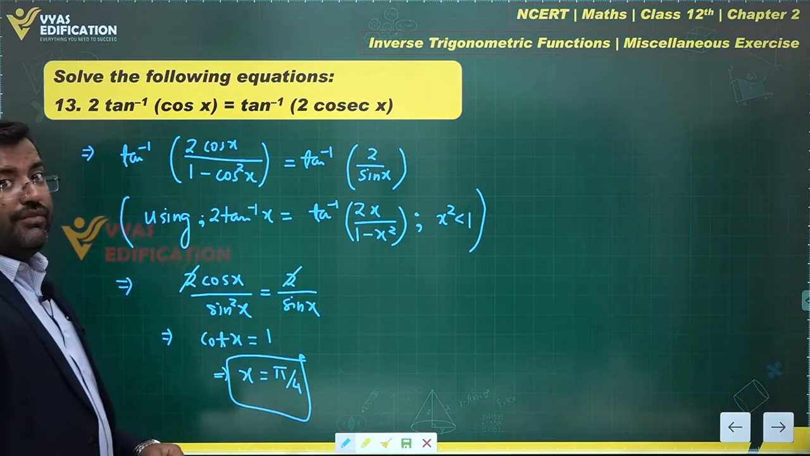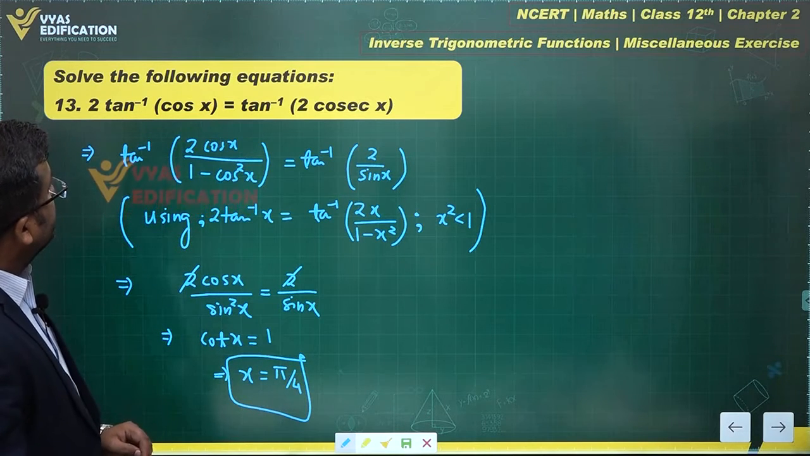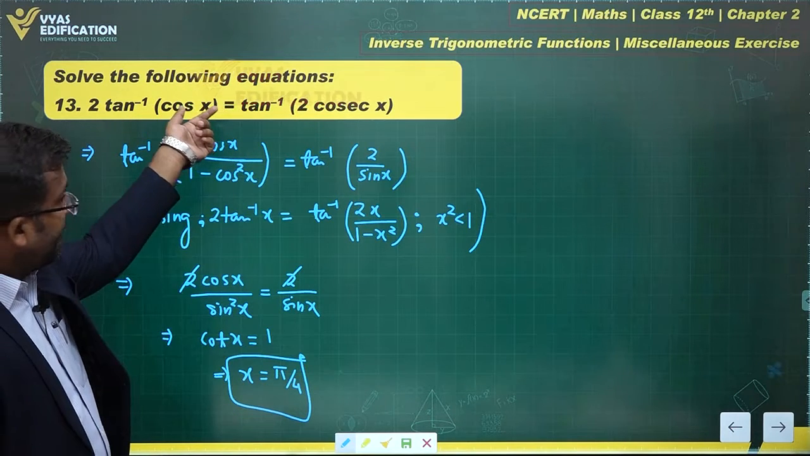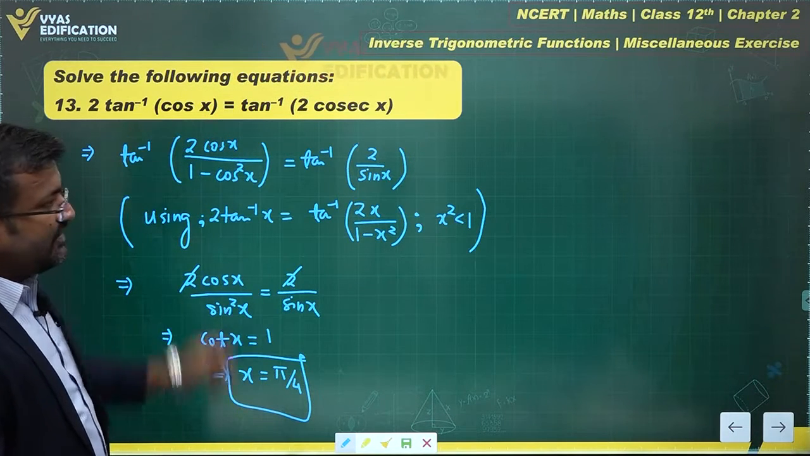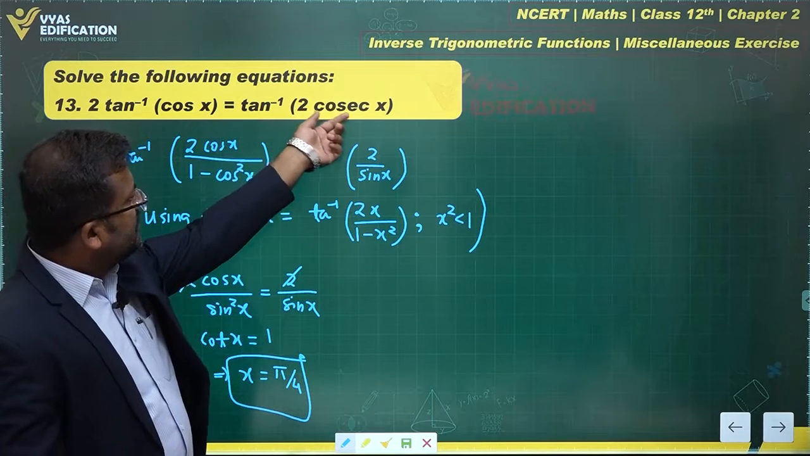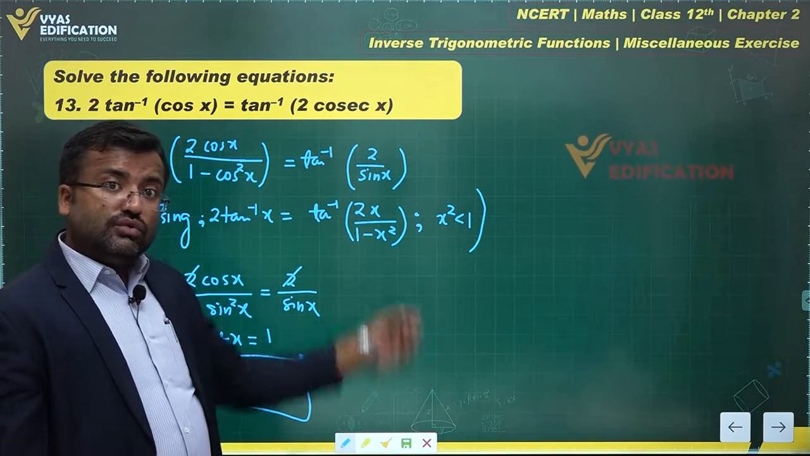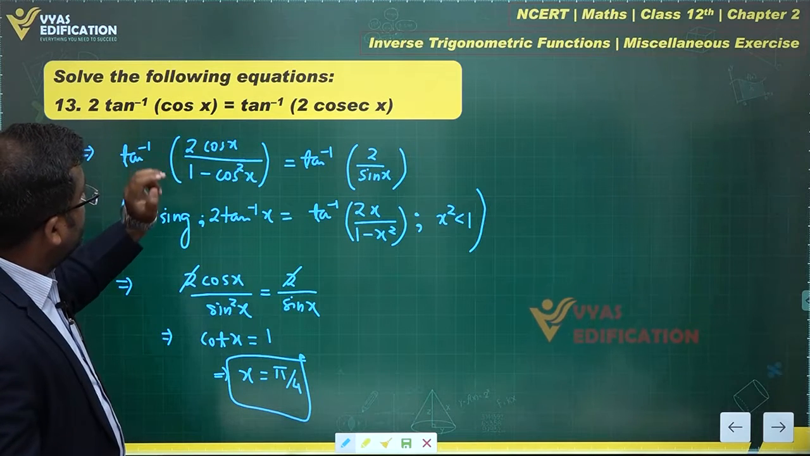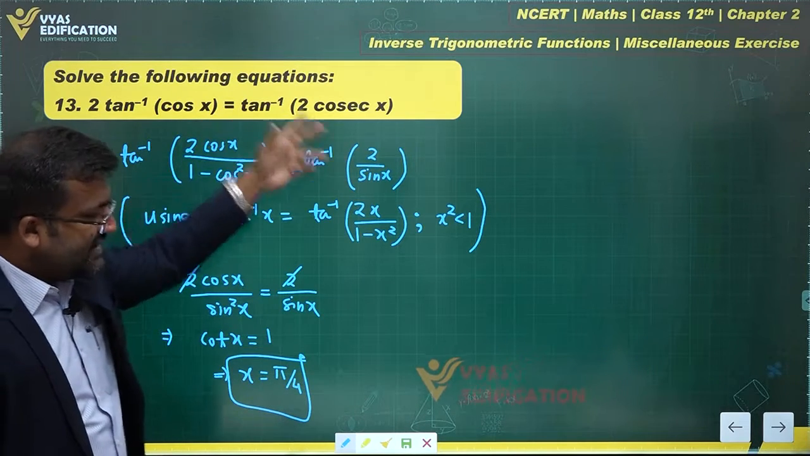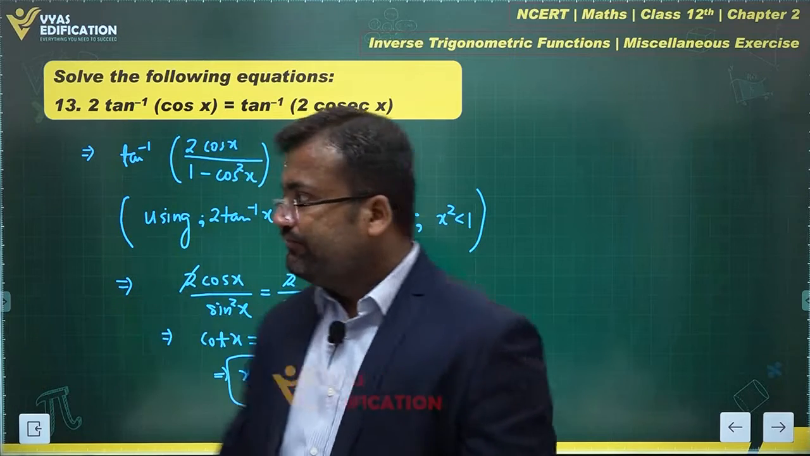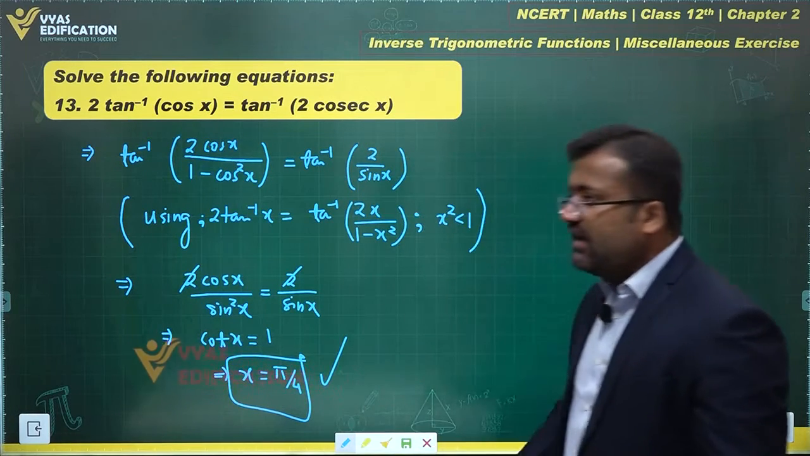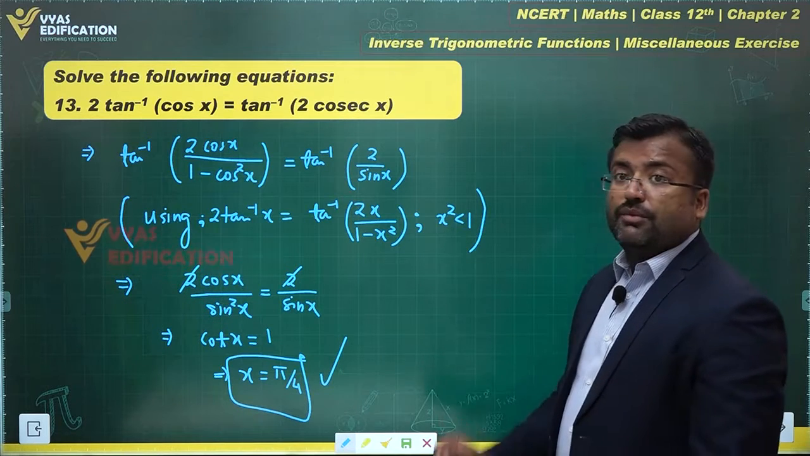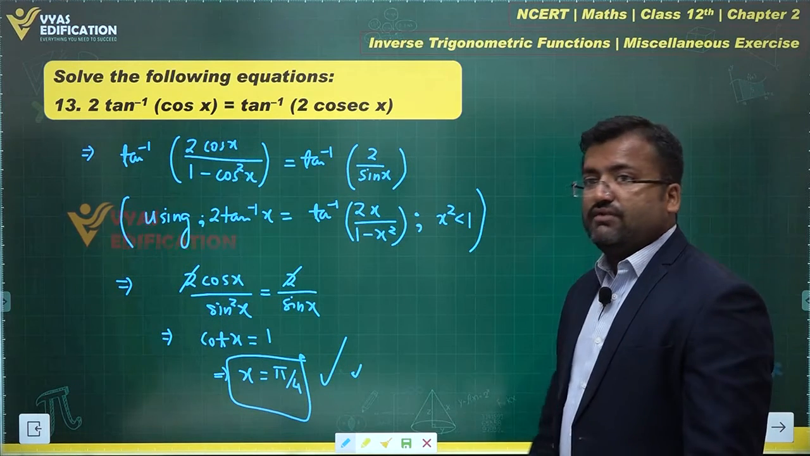Yes, that should be my answer. Let's check it. Cos of pi by 4 is 1 by root 2. So 2 tan inverse 1 by root 2, and cosec of this is 2 tan inverse 2 root 2. That's what we'll be getting, right? So 2 times tan inverse 1 by root 2 can be simplified in this manner to get that same thing. Yes, and therefore the result that we obtained is okay. That's my final answer for this question. Always check your answer in case of ITF equations.